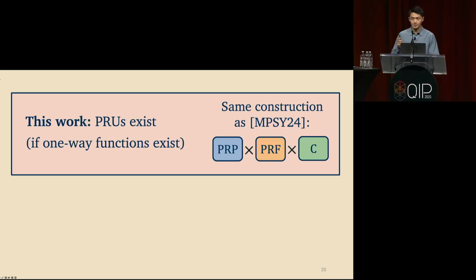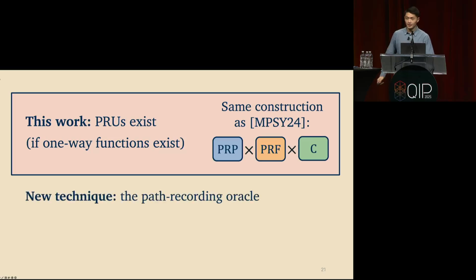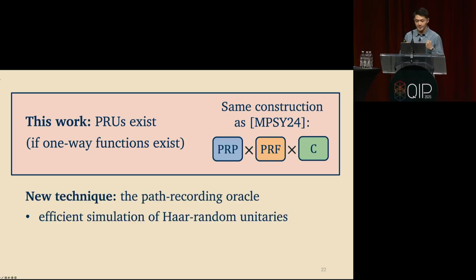The real difference between our work and the prior work is in the proof technique. Our new proof technique is something we call the path recording oracle, and this gives a way to efficiently simulate a Haar random unitary.